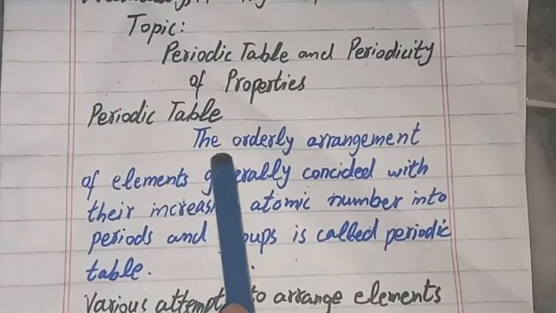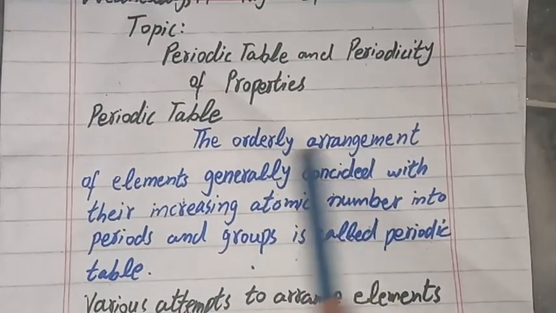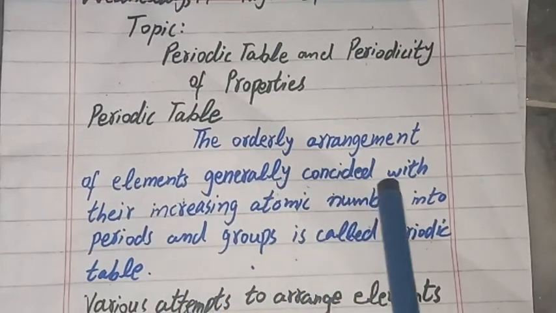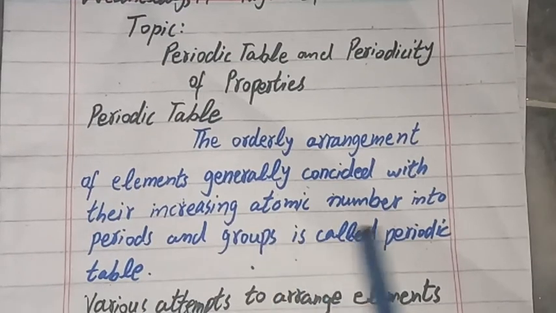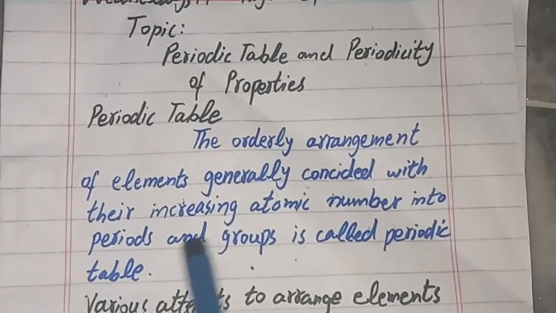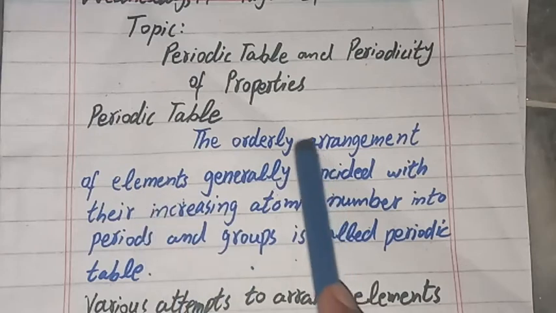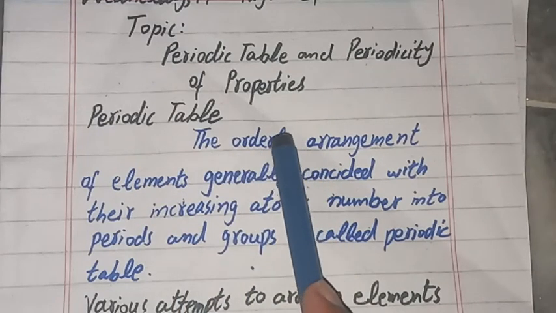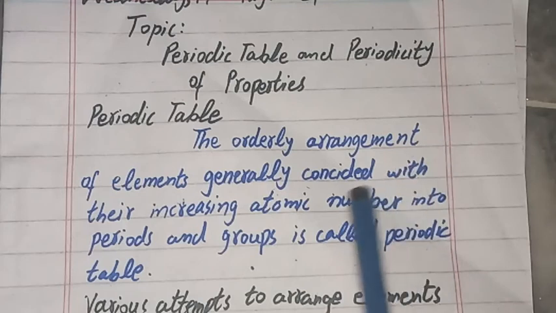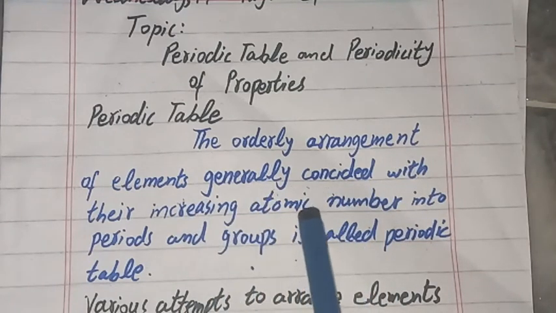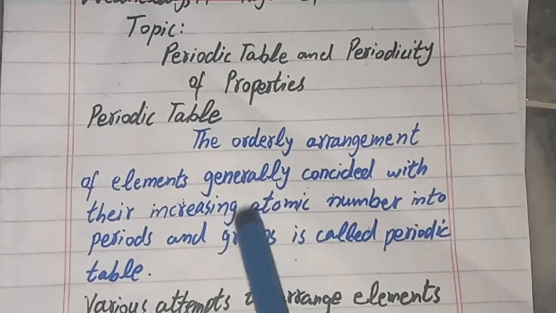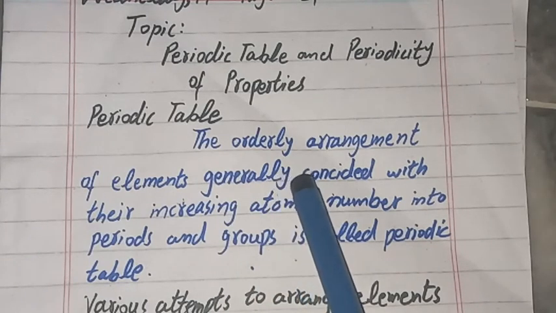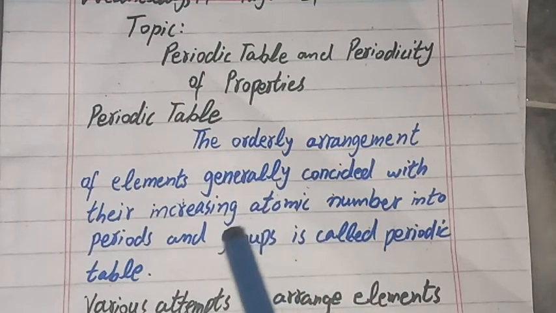So first of all, what is the periodic table? The orderly arrangement of elements generally coincided with their increasing atomic number into periods and groups is called the periodic table. The periodic table is a table in which elements are arranged in order, in a regular pattern, generally coinciding with increasing atomic number. We have already learned about atomic number in chapter number 1. It is a property of an element. The number of protons in an element is called atomic number.